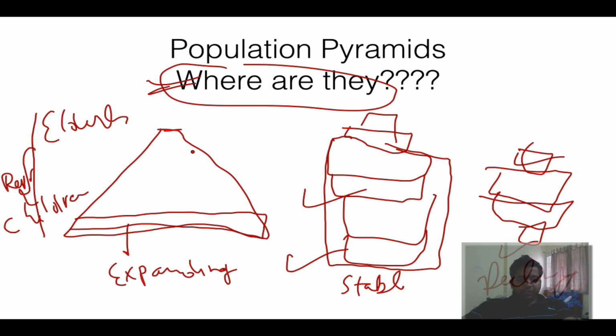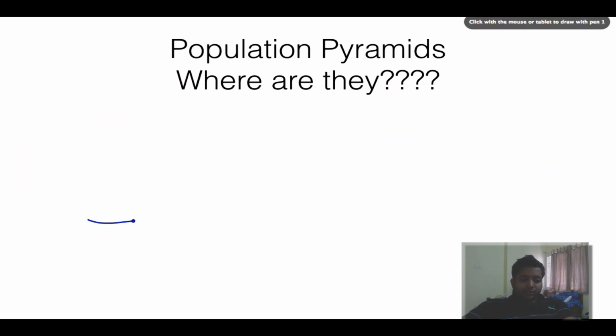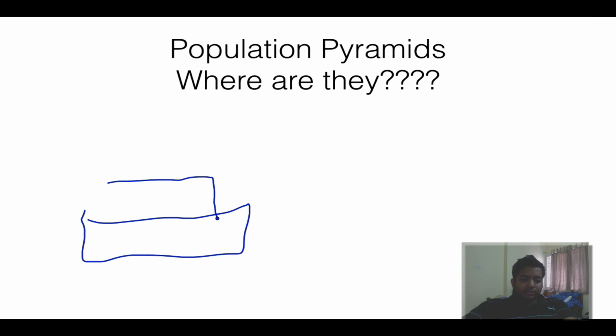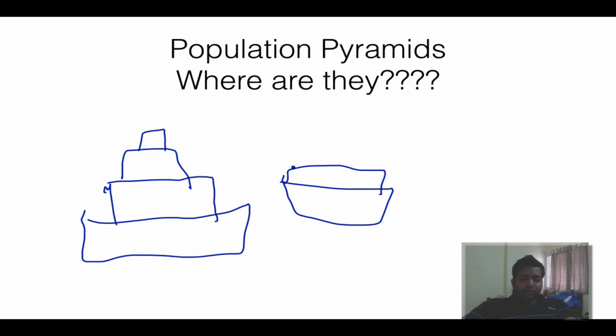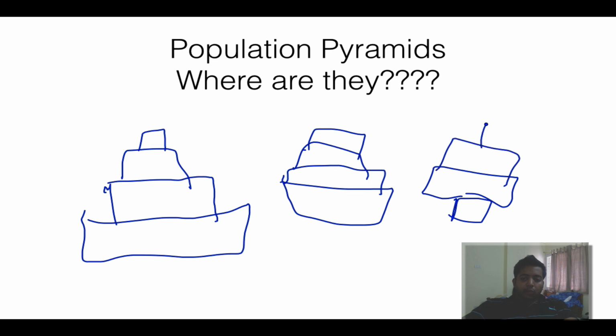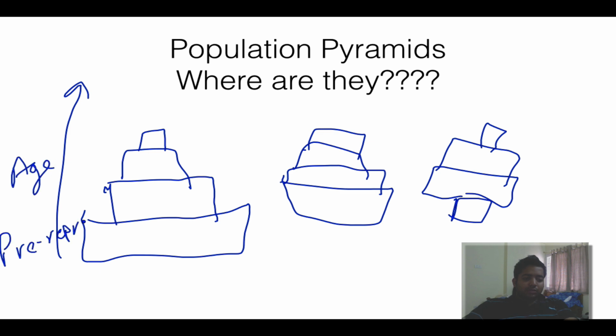Once again I'll make them for you. If something is like this, and then this, and then this, this is expanding, this is kind of stable, and this is kind of declining. Okay guys, on this axis we have age. Just remember this is pre-reproduction, this is reproduction, and this is post-reproduction. Very important concept in ecology and environment.